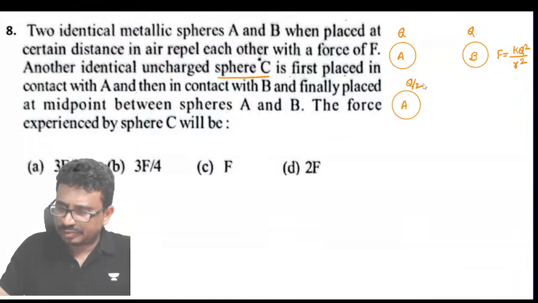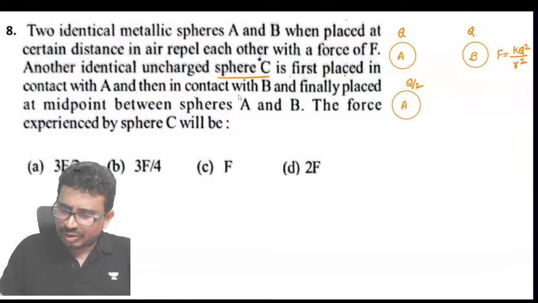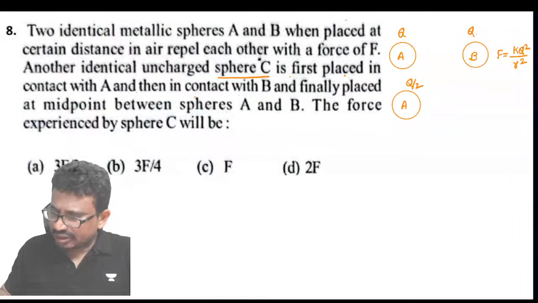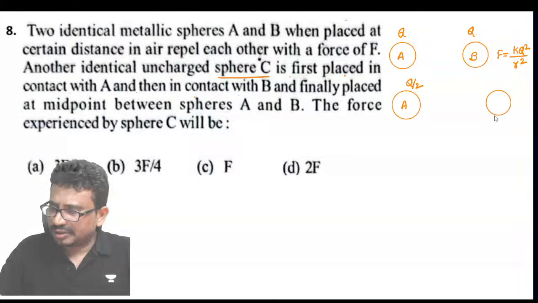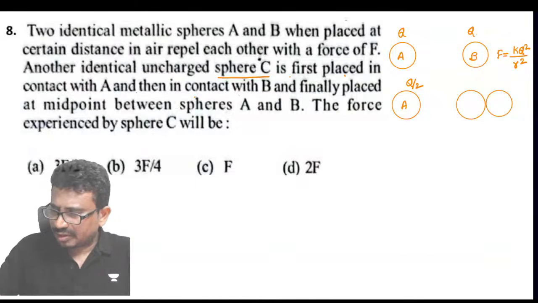Q/2. And this is then placed in contact with B. Now in this case, when I place C in contact with B, C's charge is Q/2. B's charge is how much here?